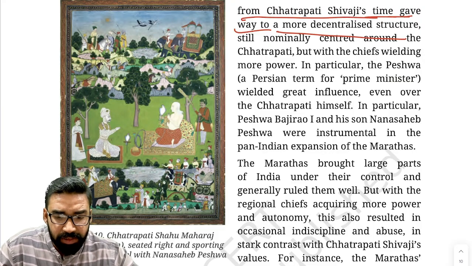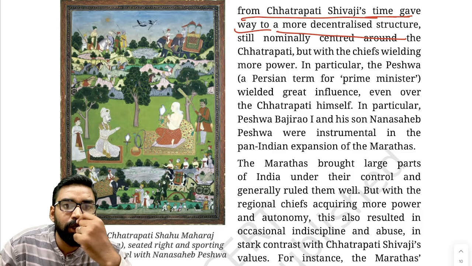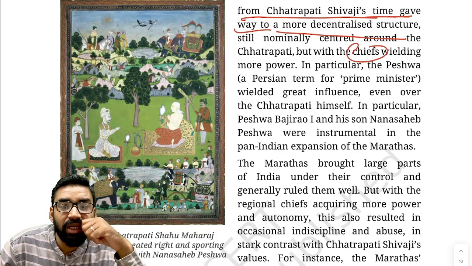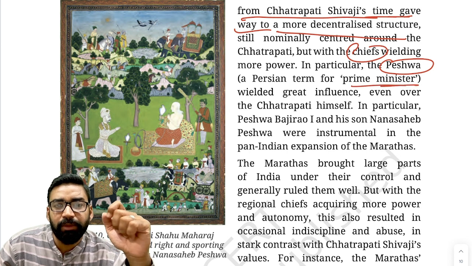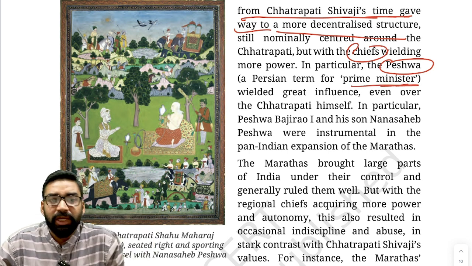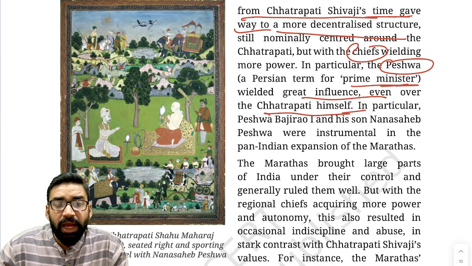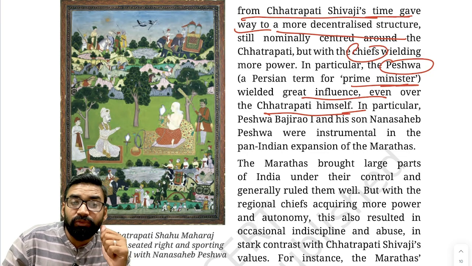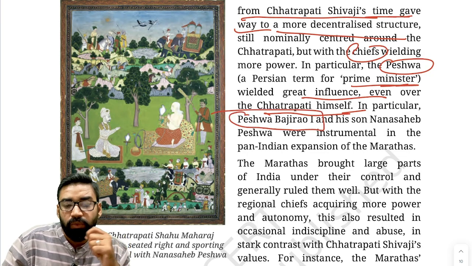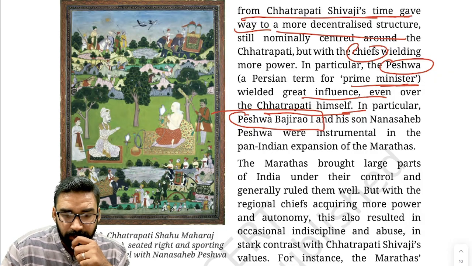Now how decentralized state? Because of the chief power, now try to understand the chief power. Various chiefs were there, and the chief power was Peshwa. Peshwa is actually the Persian term for prime minister. Clear? Now, Peshwa had great influence even over Chhatrapati also. Clear? And if you try to understand who was the most important Peshwa, the most powerful Peshwa was Peshwa Baji Rao I. Yes, Peshwa Baji Rao I was the most important Peshwa.